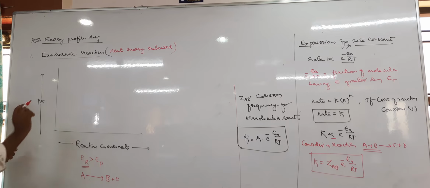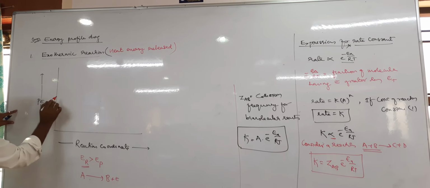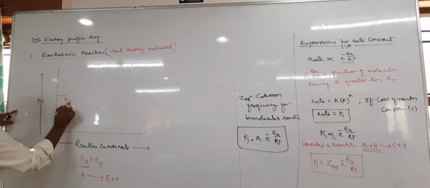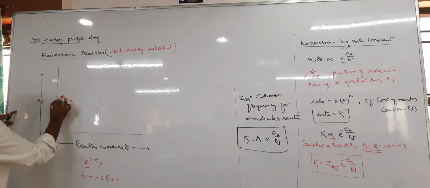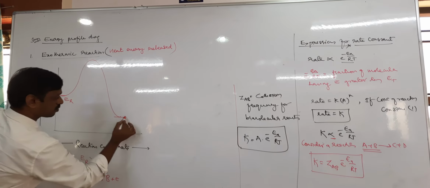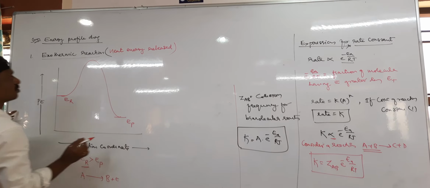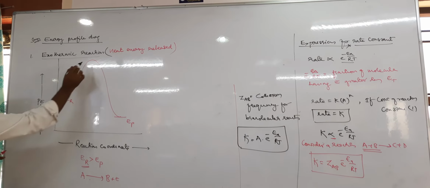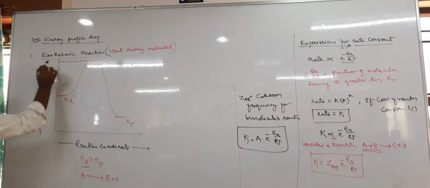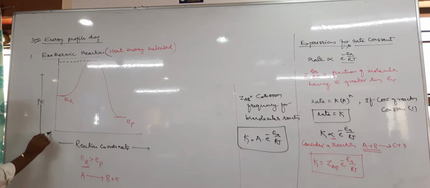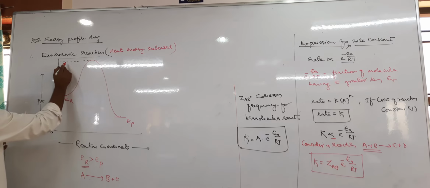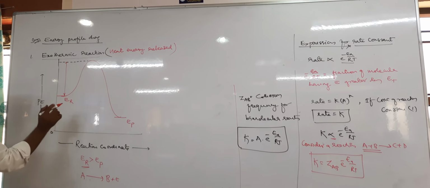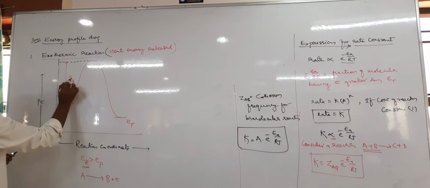So I am writing the same thing here: the energy of the reactant is somewhere here, and the energy of the product is somewhere here. Now, this is called what? From the beginning, 0 to the threshold energy, but I want only this part. It is the activation energy. Is it for the forward or backward reaction?